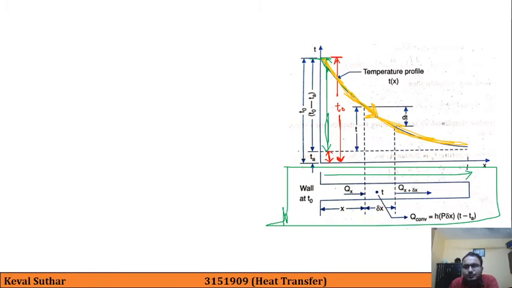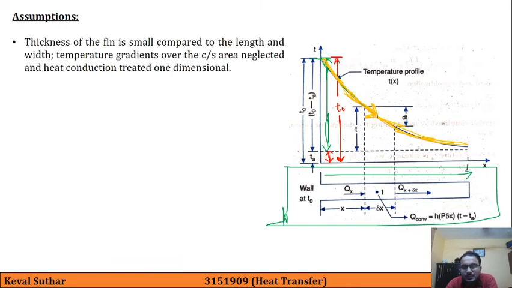Now there are a few assumptions that we need to take care of. First is that the thickness of the fin is considered small, so delta is very low in comparison with length and width. So the temperature gradients over cross sectional area are neglected, and the heat conduction is treated as one dimensional, that is this direction only.